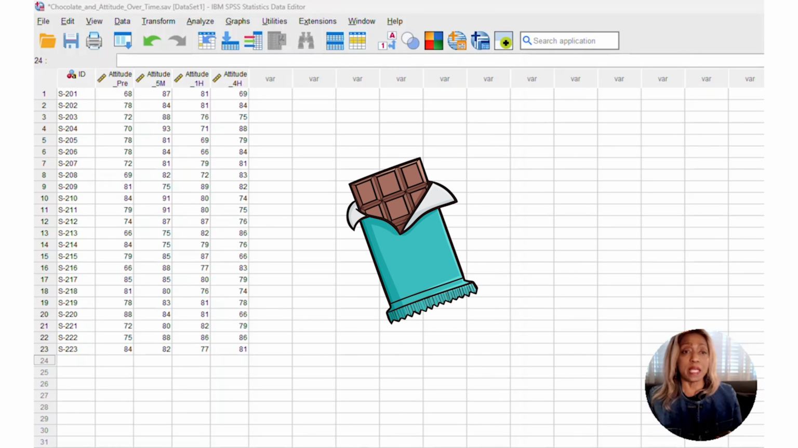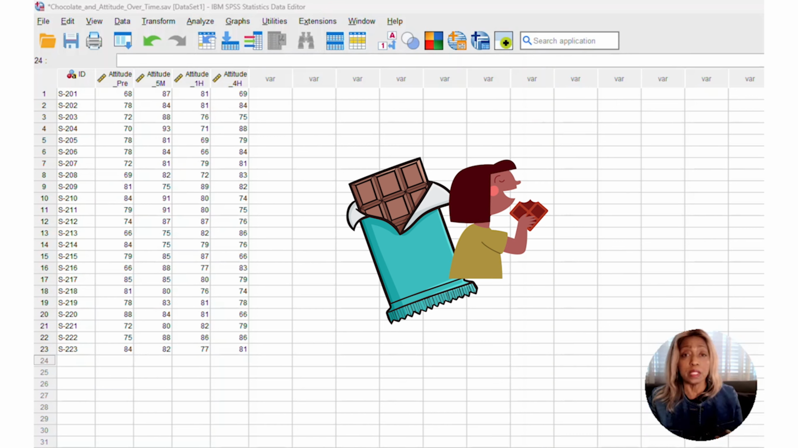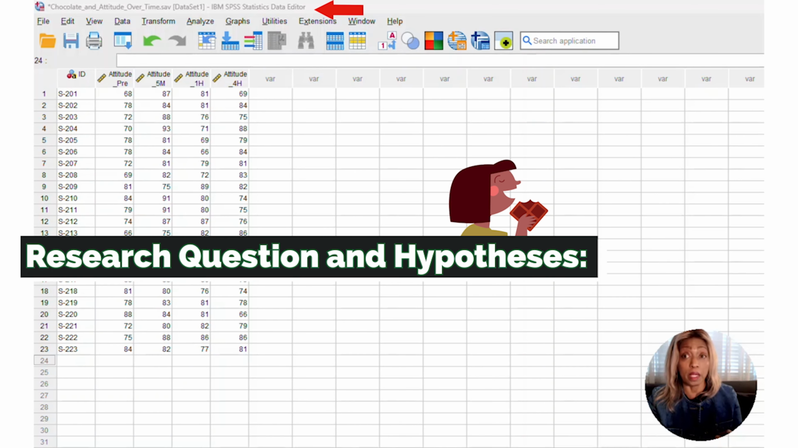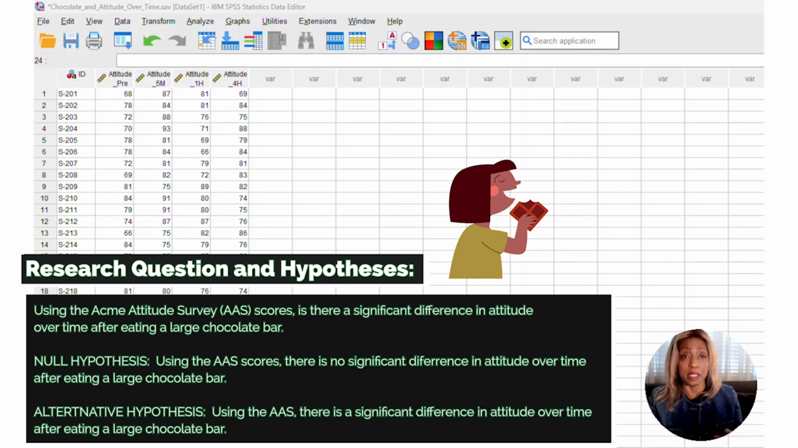Today we're going to assess the effects that chocolate may have on attitude over time. A group of participants completed the Acme Attitude Survey, which renders a 0 to 100 score. 0 is very bad attitude, 100 is a very good attitude, before and after eating a large chocolate bar. Using the data set, chocolate and attitude over time, we're going to set up the research question: using the Acme Attitude Survey score, is there a significant effect on attitude over time after eating a large chocolate bar?